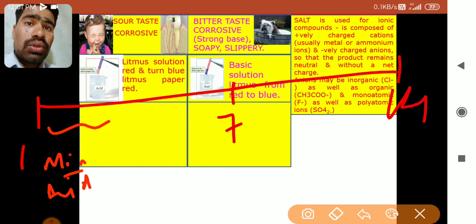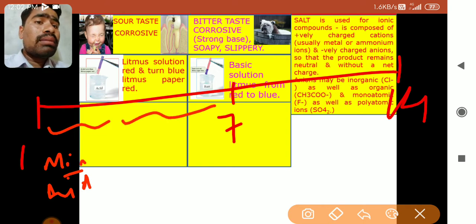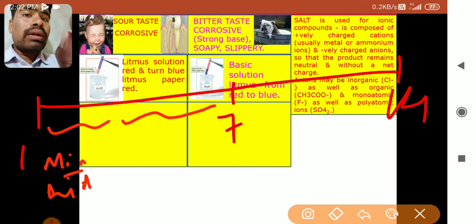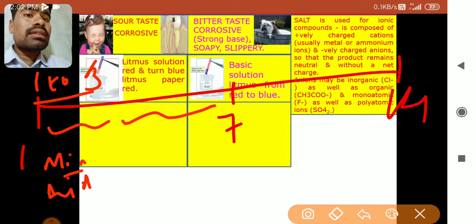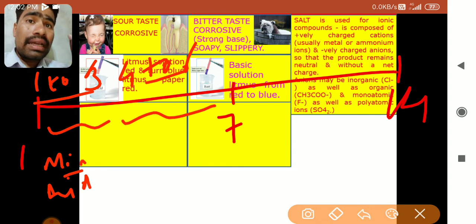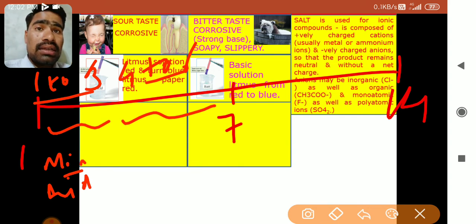Then weak acids, those with less dissociation or partially dissociating acids in water, have a pH of 4, 5, 6. So 1 to 3 are the strong acids, 4 to 6 are the weak acids. So acidic pH is nothing but 1 to 6. If pH is measured from 1 to 6, then that is acidic pH.